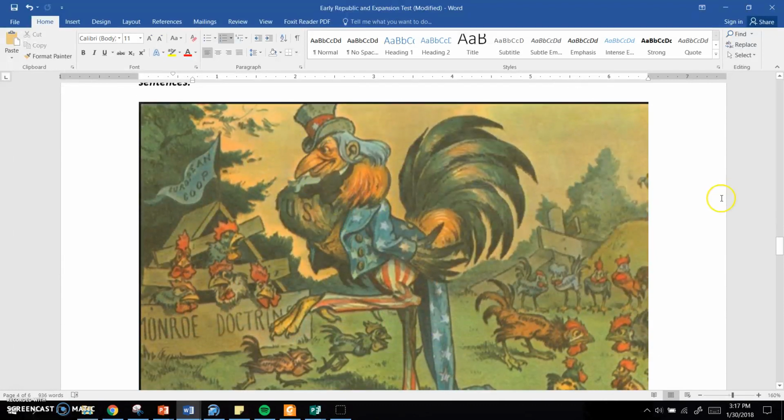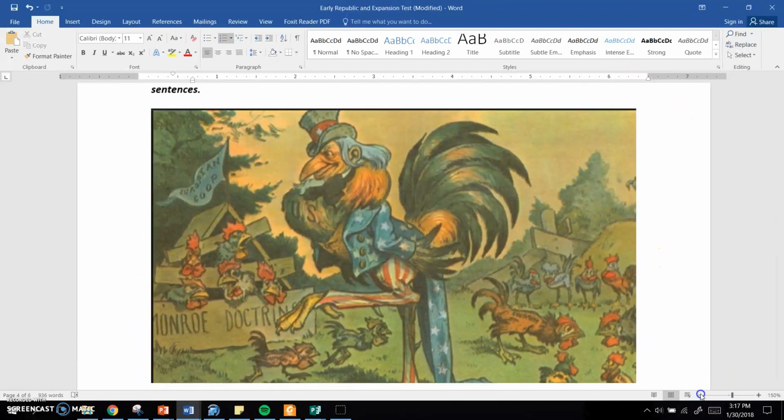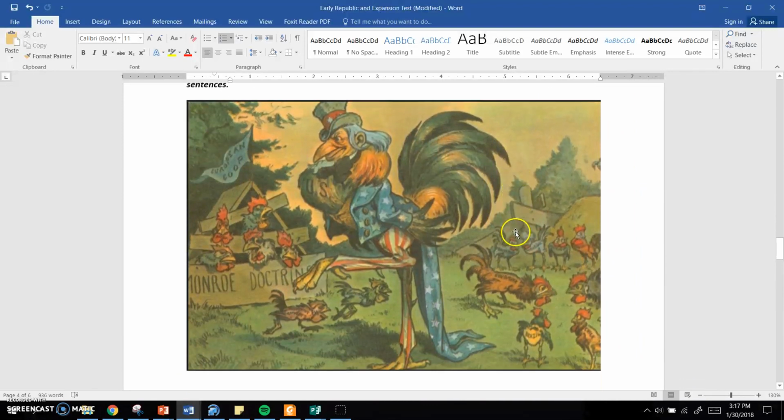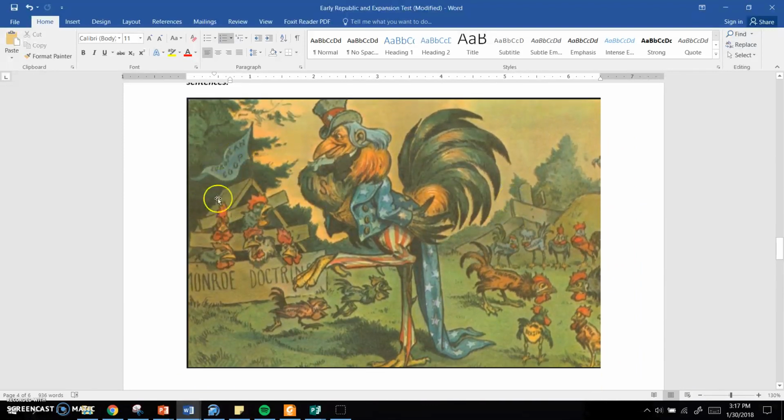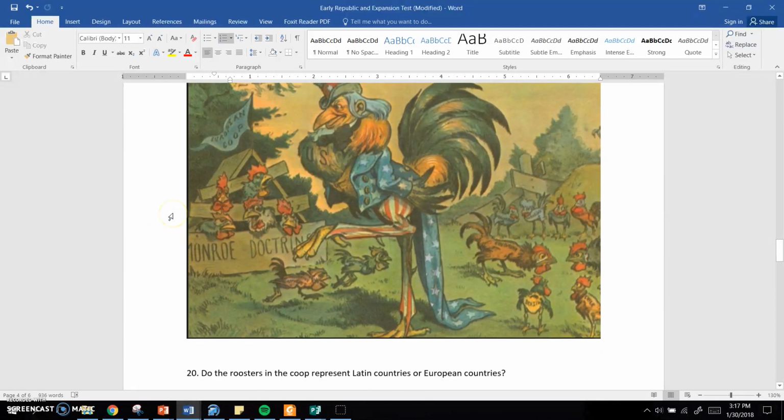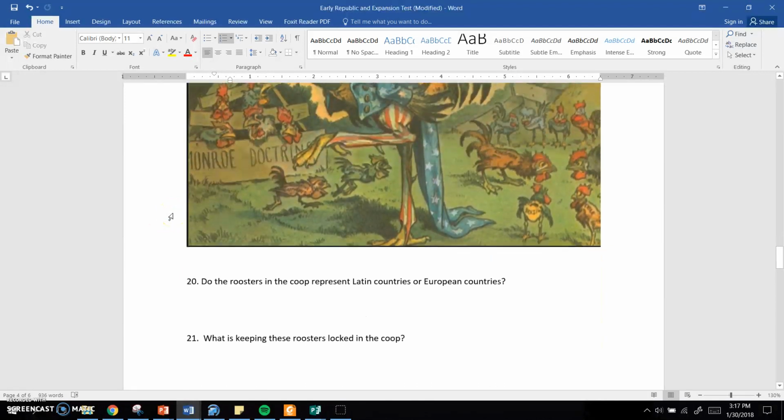Down here, part 3, we have a political cartoon. I can zoom out just a little bit here. We have a political cartoon. Make sure you answer the following questions using complete sentences. All right. That political cartoon's right in front of you, so make sure you're looking at that too.